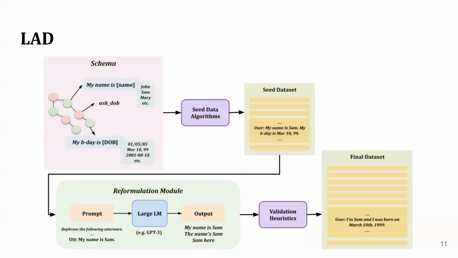Here we visualize the process of creating diverse and accurate synthetic data with LAD. We begin with the schema, which, as I defined earlier, is a minimal expression of the structural constraints. As a reminder, for next action prediction, the schema will include a graph-based representation of the task-specific dialogue policy, a single utterance template for each intent, and a few example slot values for each slot type.